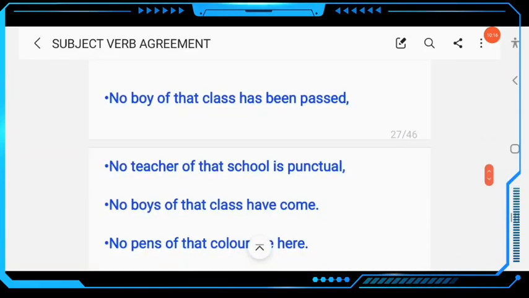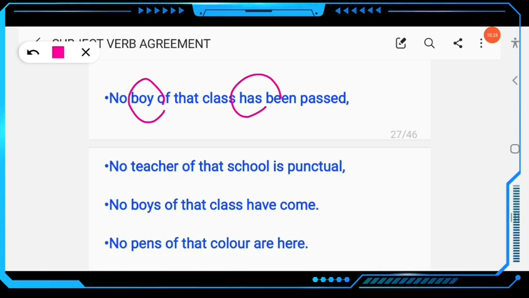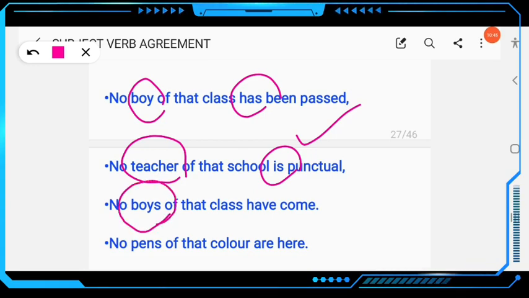No boy of that class. Here boy is singular countable, so the verb should be singular. No boy of that class has passed. The next example, no teacher of that school is punctual. Here no plus singular countable noun, the verb is also singular. Then, no boys of that class have come. Here this is a plural countable noun, so the verb should be plural. The next example, no pens of that color are here. No plus plural countable noun takes plural verb are.